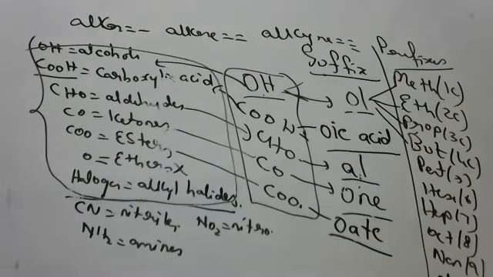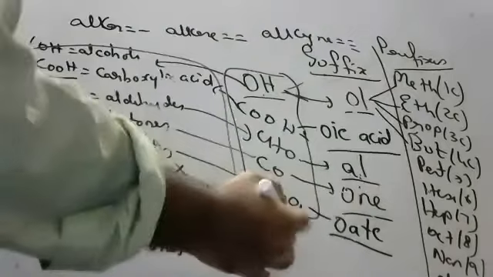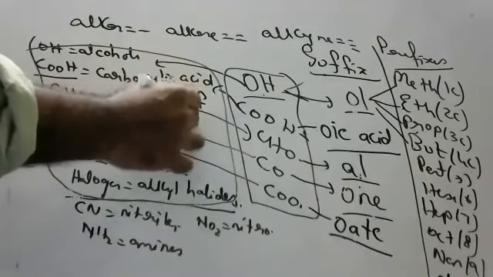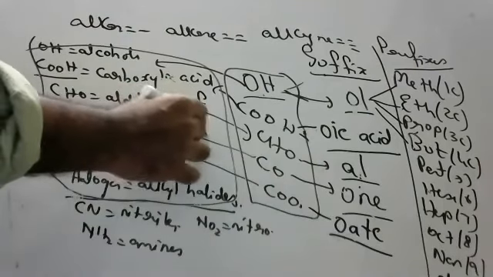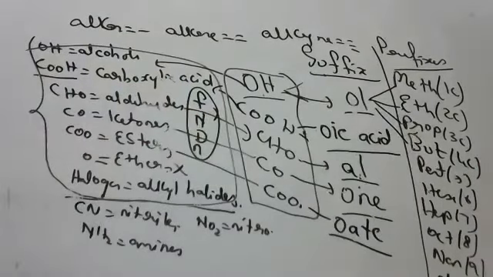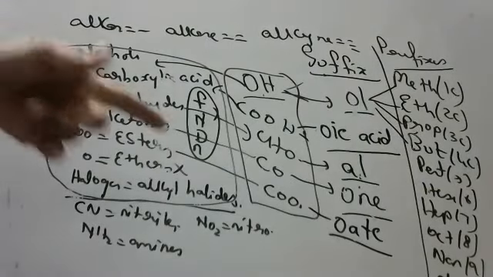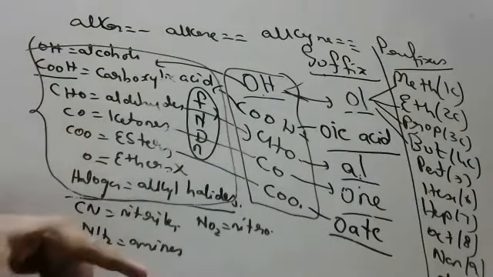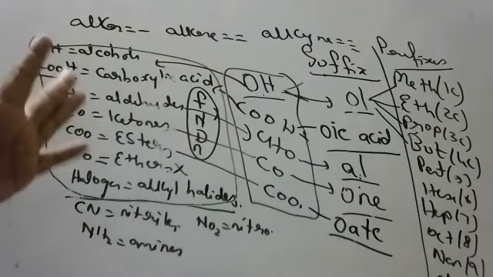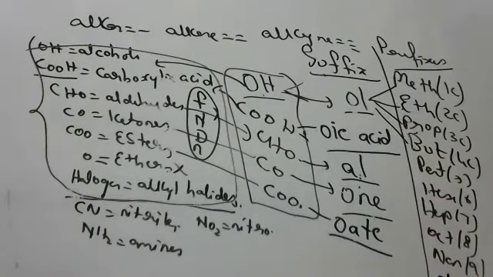I hope you are able to understand how to write the remaining. Tomorrow in the next classes, I will say all the functional groups from meth to dec. How to write the formula, normal structure, dot structure, name. Everything I will show you. If I say the name, you write the formula, normal structure, dot structure, like that. How to do that in next classes, I will say, children.